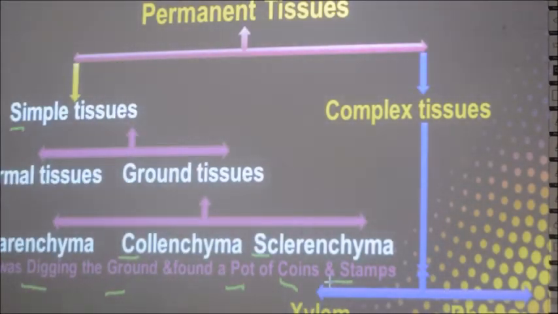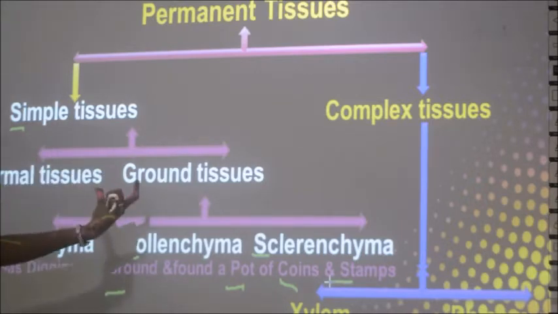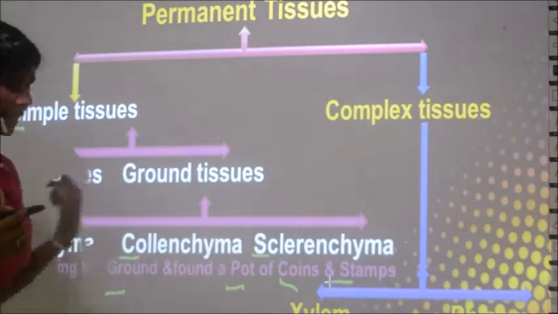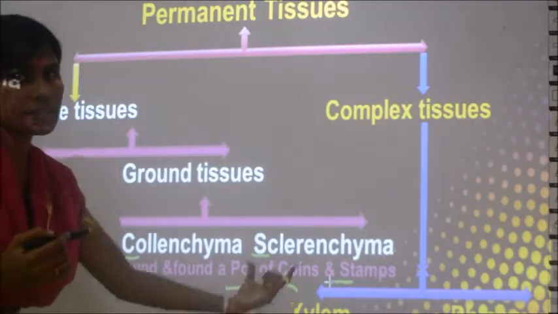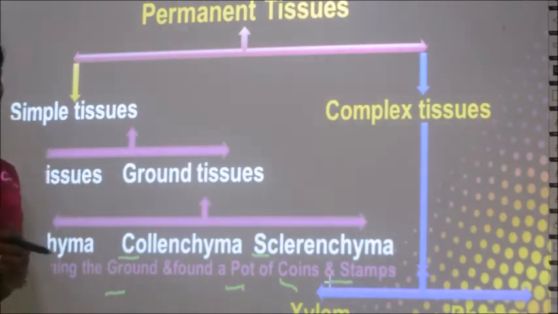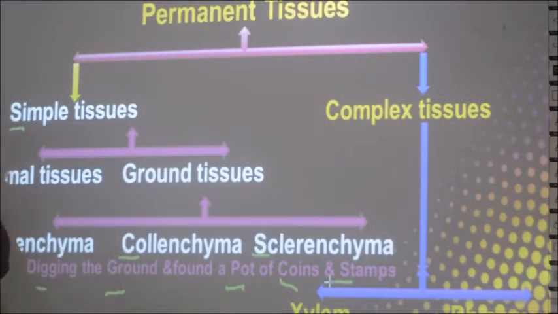Is it easy now? So what did I tell you? S for Sam. Simple is divided into dermal and ground. For D and G you have digging the ground, and then parenchyma, collenchyma, sclerenchyma: pots, coins and stamps. So you can remember this in an easier way. This is just a simple trick.